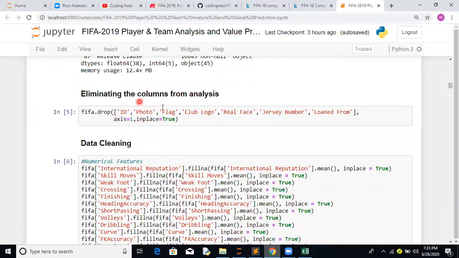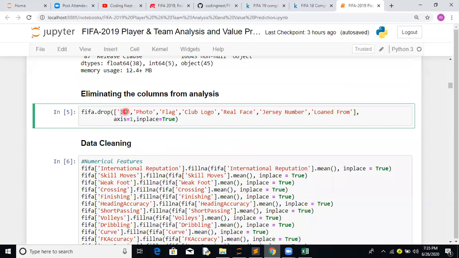Okay, now before starting, I think it's good to eliminate the columns which we are not taking into analysis. So we have IDs. Currently, we are not making any web app for ID, photo, flag, club logo, real face, jersey number, loaned from. So these features we are not analyzing. We are dropping them off with axis equals 1, inplace equals True. All the changes will be incorporated in the pandas data frame itself.